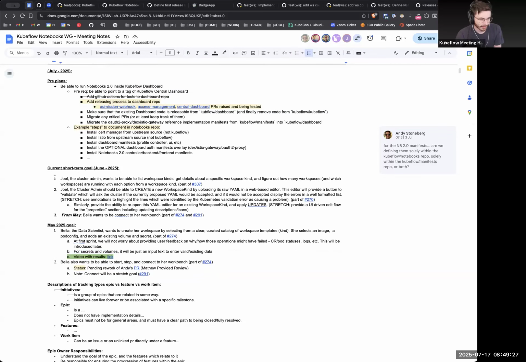So what is happening here with the June stuff? We do have the front end and back end on create workspace kind. We have not done the validate piece, I had a question on that, so it might not be there. We need to close on that, but like I said, everything else you've said is important, and I think it is more important than that validate flow. We can close on that, but we could even decide if we wanted to treat that differently.